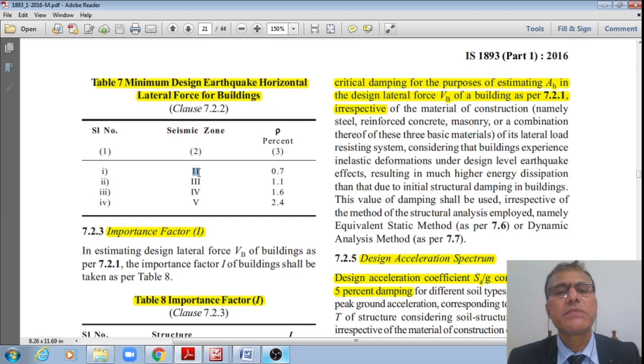For seismic zone 2, it is 70% more. Zone 3, 1.1, means 110% more. Zone 4, 60% more actually. For zone 5, 2.4, that is 240% more, whereas for zone 3 it is 110% more, whereas for zone 2 it is just 70%.